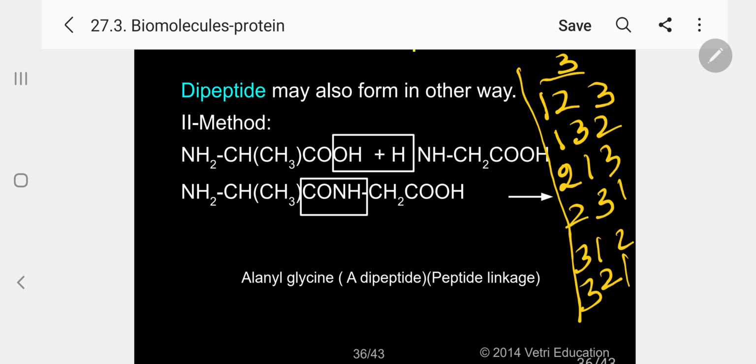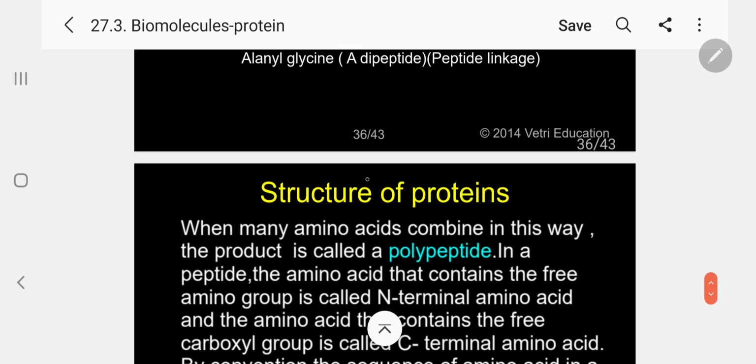If you go for 4, 5, 6 and so on, it is very difficult to calculate by our mind. If you take 20 amino acids combining, only a computer can give the probability. The idea here is that if 3 amino acids combine, there are 6 possible tripeptides. Sometimes a question can be asked.